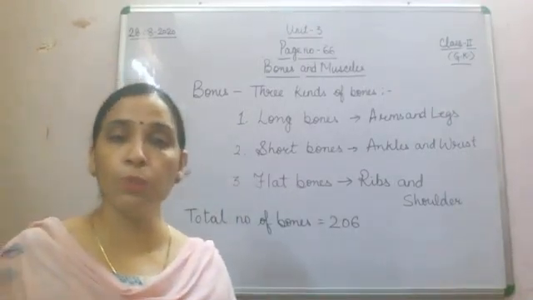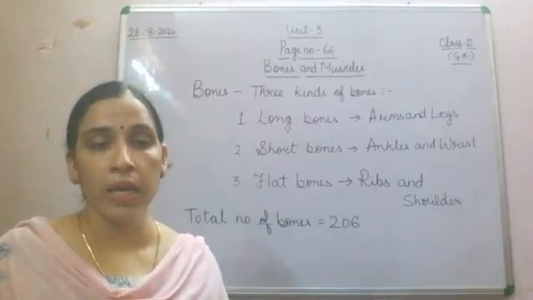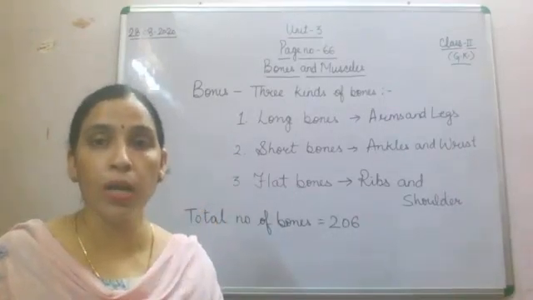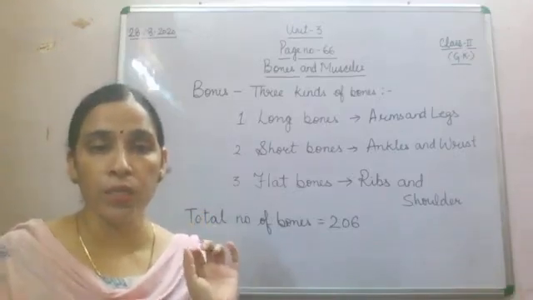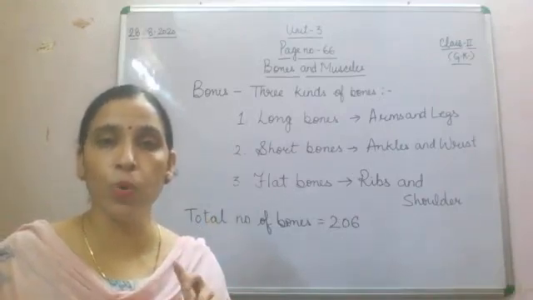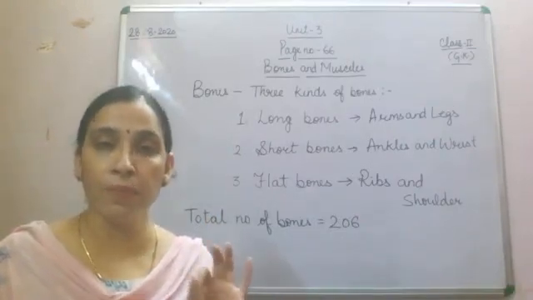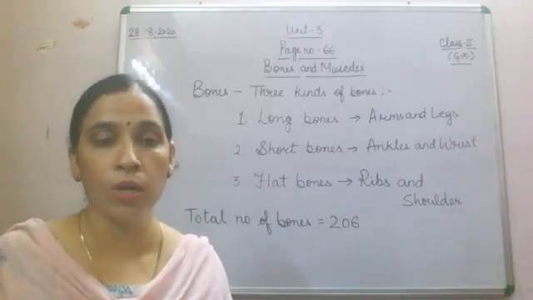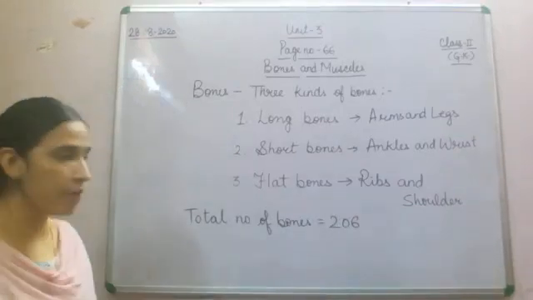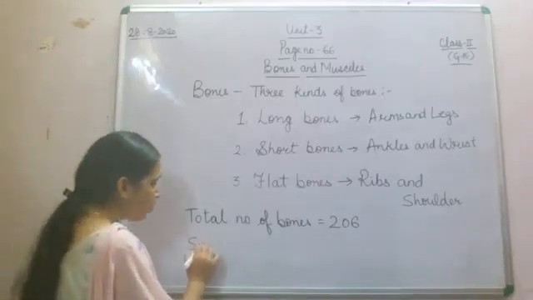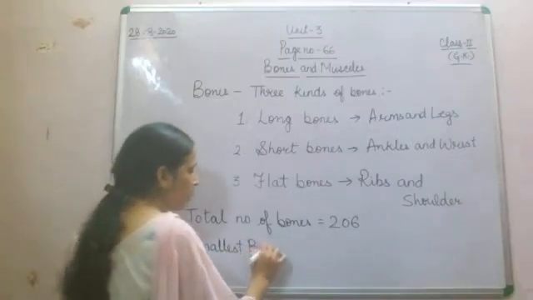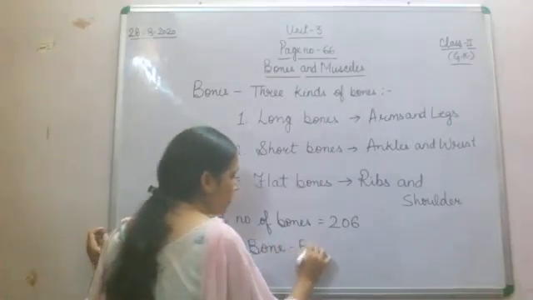Now the smallest bone in our body is found in your middle ear, and the longest bone is the femur, which is found in your thigh and is also called the thigh bone. Fine. Where will we find the smallest bone? In our ear.